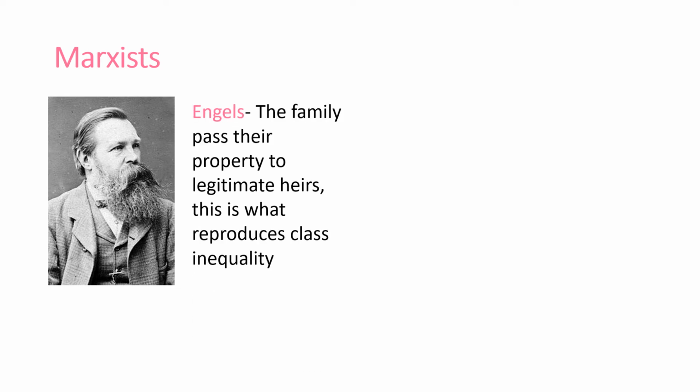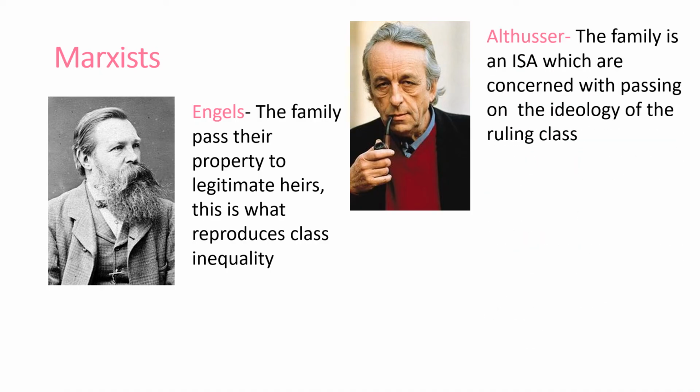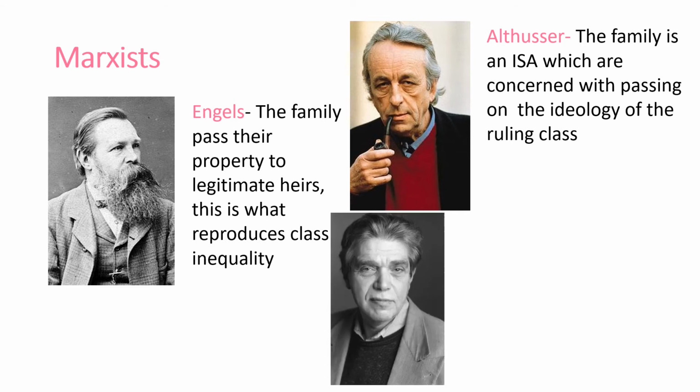So our key Marxist thinkers, we have Engels. Now Engels focused on property and passing down the property and wealth within a family. So the idea that the rich stay rich because they inherit wealth passed down, that prevents wealth being passed to the working classes and the proletariat. Althusser, who we saw in education, exactly the same argument. The only thing that's changed is the word education to family. The family is an ISA, an ideological state apparatus. It passes on the values of the ruling class, and we learn that through primary socialization.